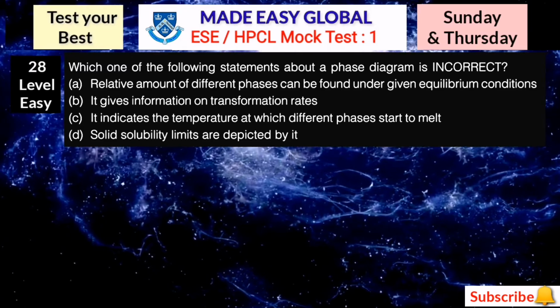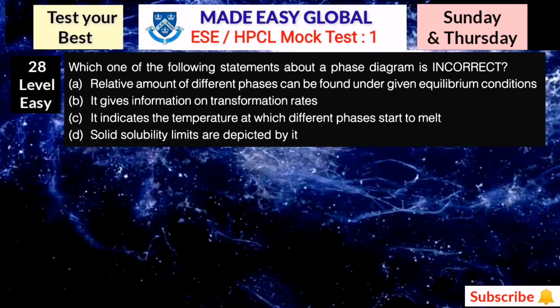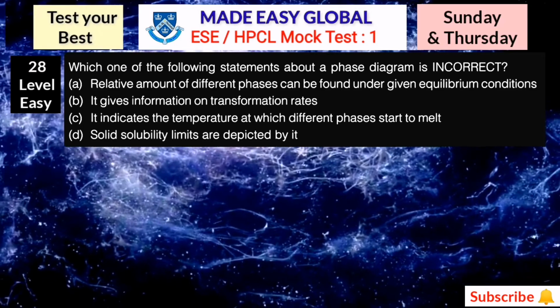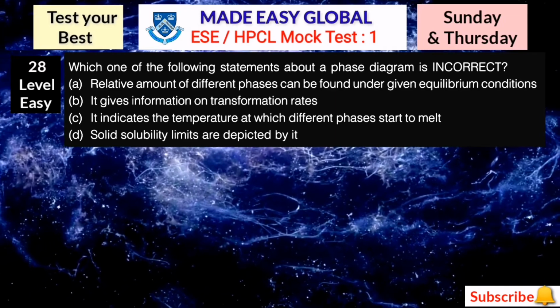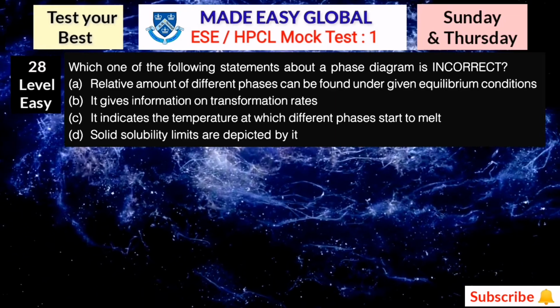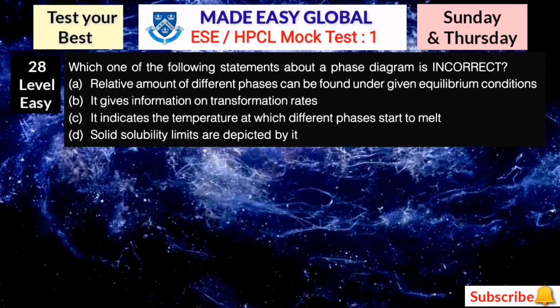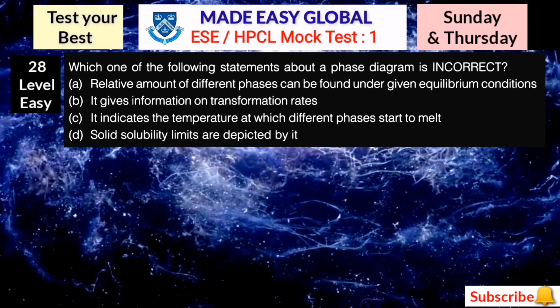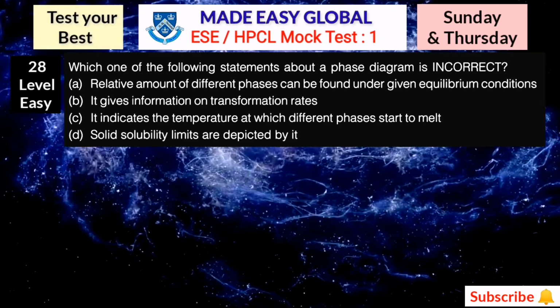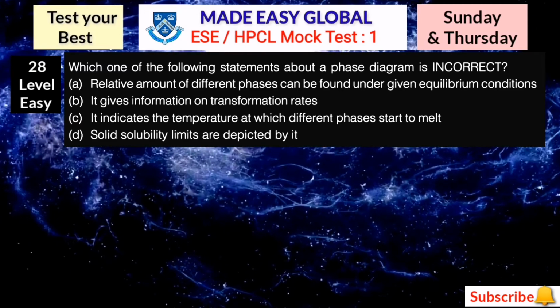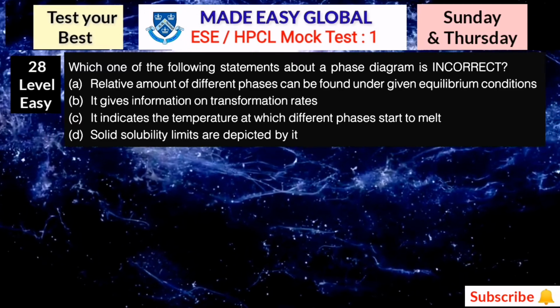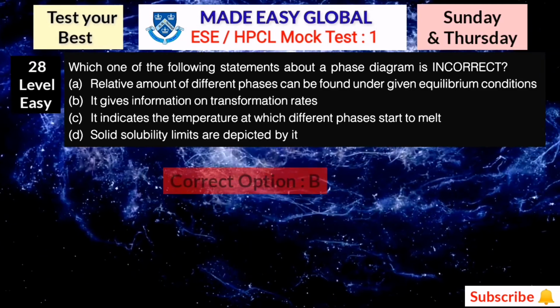For the phase diagram, you have to choose the incorrect one. This is very easy, but sometimes it's tricky.